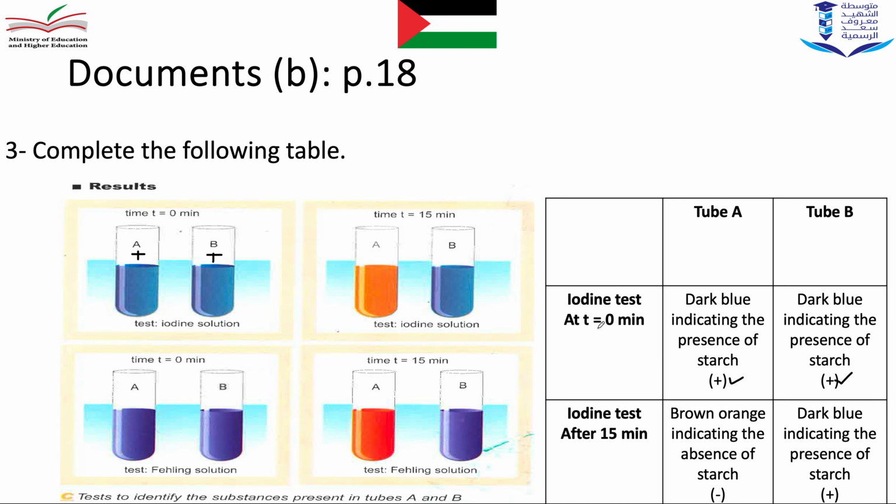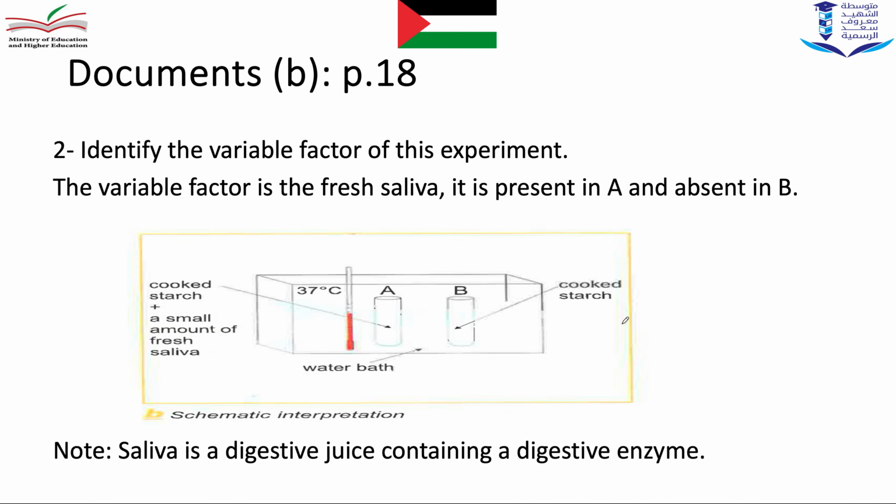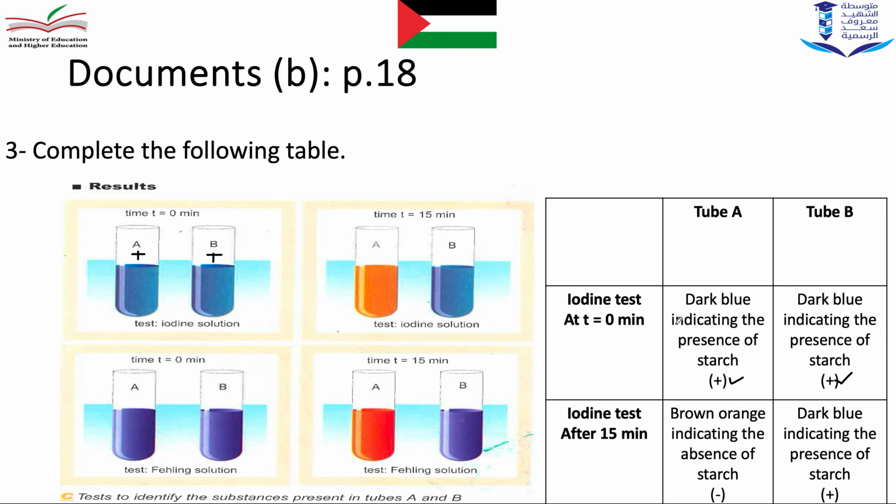فإذا at time 0 we take some samples. بالوقت صفر أخدنا some samples from this tube and from this tube. شلنا من هون شوي ومن هون شوي. ما نحنا we have already added cooked starch. يعني إجباري طالما في عندي starch إجباري يطلع عندي dark blue color indicating the presence of starch.